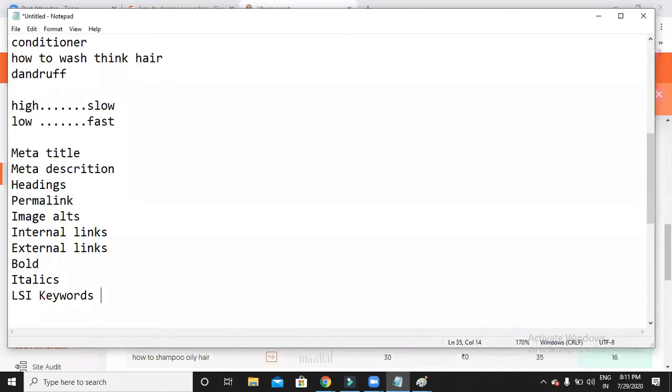Why? Because we are not allowed to do keyword stuffing. Google considers it a black hat technique, and that's the reason we should not stuff the keywords. Then how can I make Google understand that this is what my blog is all about? If I use the keywords in all these important places, Google understands that this person's blog is all about how to shampoo your hair. So when someone searches for this keyword, I can show this website on top.